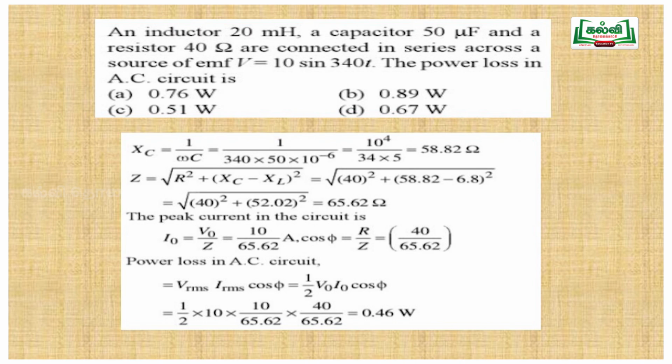It seems to be complicated, but we have to know the formulas for impedance, the inductive reactance and capacitive reactance, and the power factor cos phi equal to R by Z. And we know that I naught is equal to V naught by Z. By that we can substitute in the power formula, that is V RMS I RMS cos phi or V naught I naught by 2 cos phi.